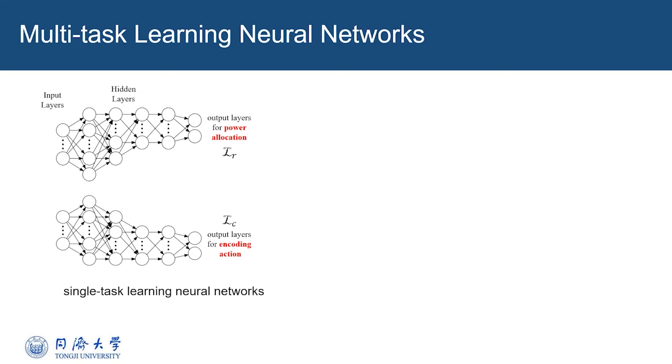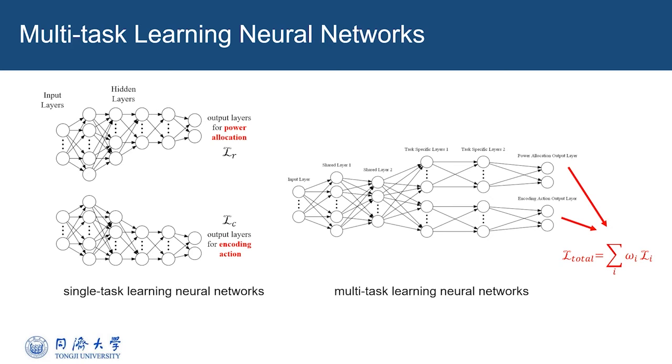Obviously, the mapping can be modeled as two neural networks, termed single-task learning networks. One network serves the power control problem, the regression problem. The other one solves the encoding action problem, the classification problem. We can define the loss for different problems respectively. However, the structure of the single-task networks does not leverage the potential relations between the optimal powers and the encoding actions. Therefore, we apply multitask learning to handle this issue.